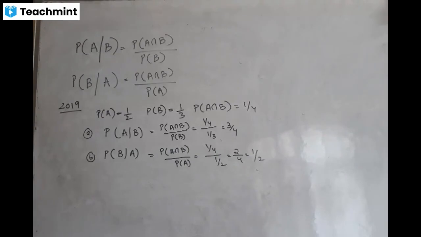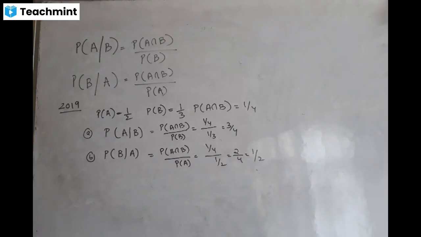Is that clear? Once again, let me recap what I have explained. Conditional probability means if there are two events A and B, and you have to find the probability of A under the condition that the event B has already occurred, then the probability of A slash B is called conditional probability.